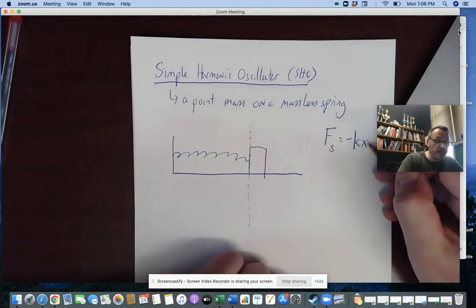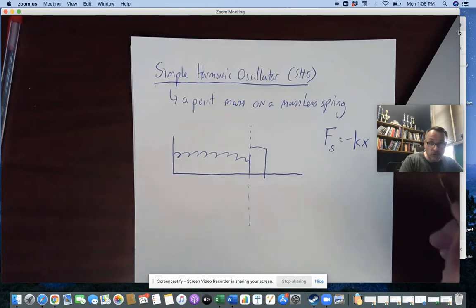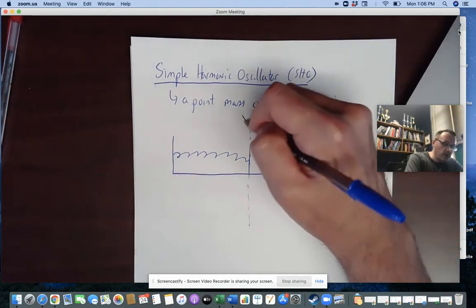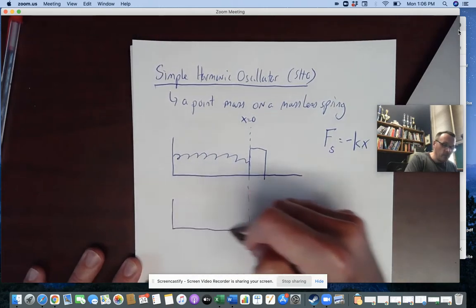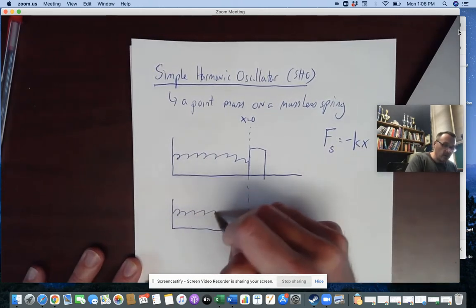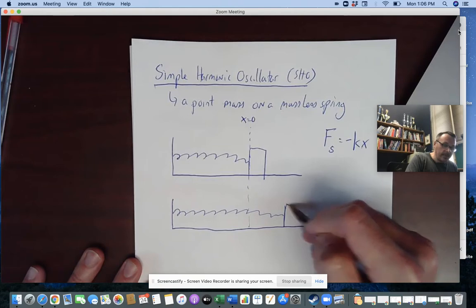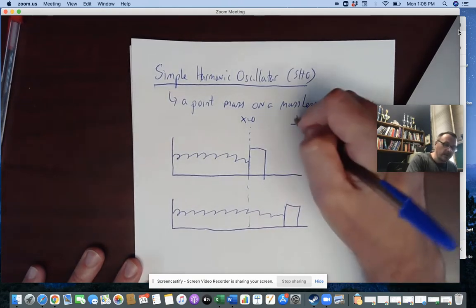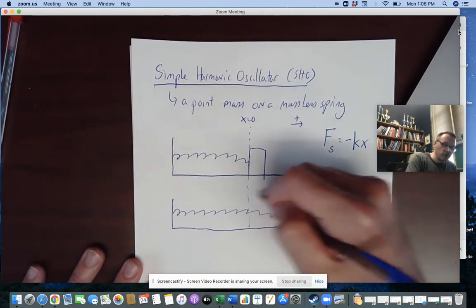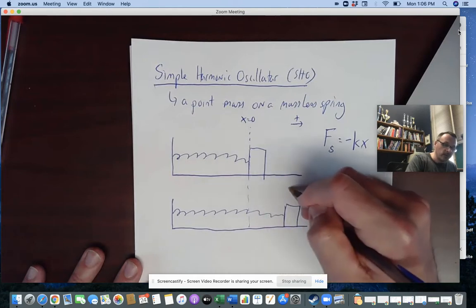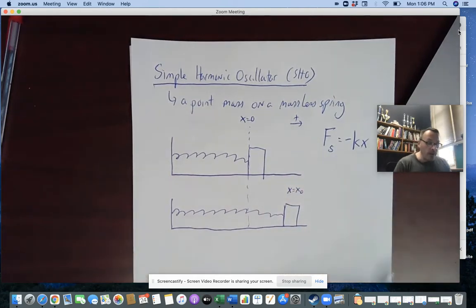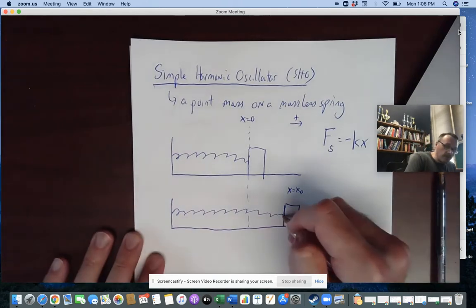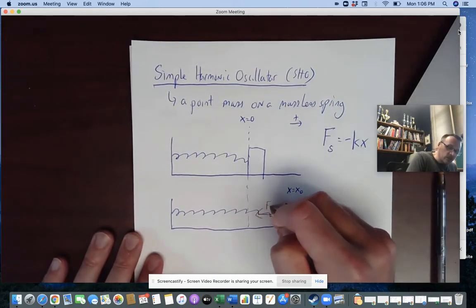Right? Very specifically with respect to the natural length of the spring. So this is where our x is equal to 0. And so what happens here is if I move this artificially to the right, and let's say to the right is positive, and so I move it to some position x initial, right? So here x equals x initial, positive x initial. We know that the spring force is going to move this back in this direction.